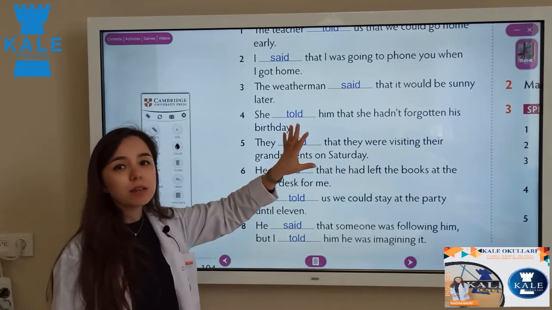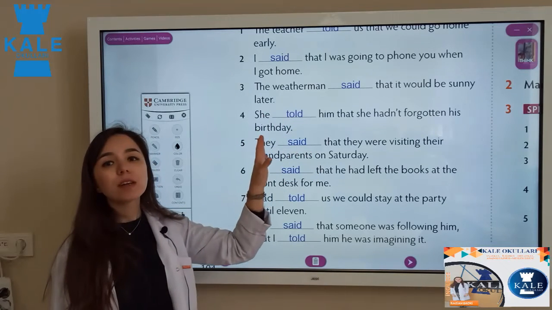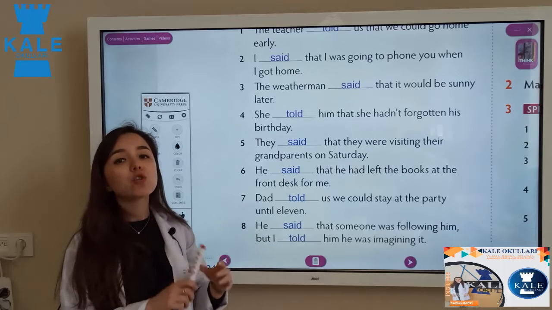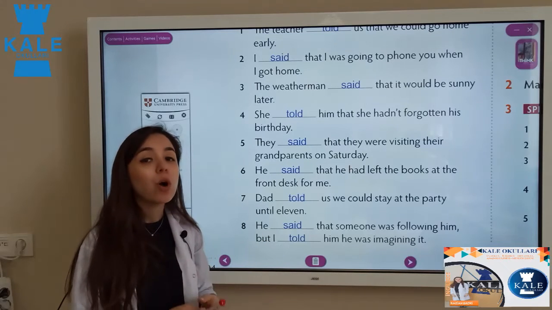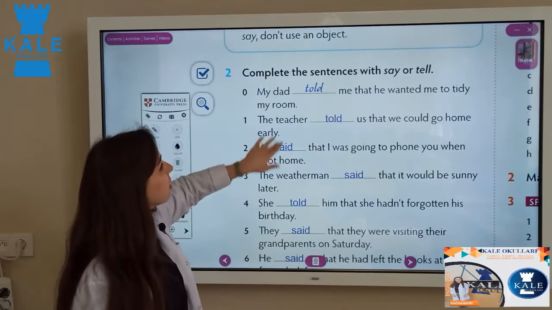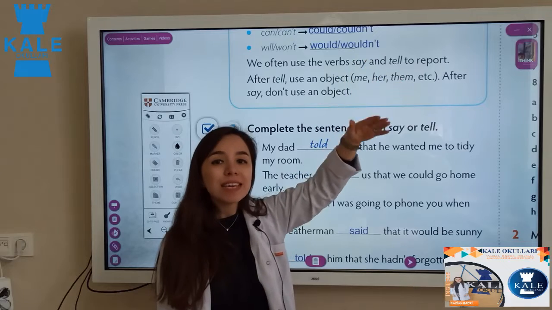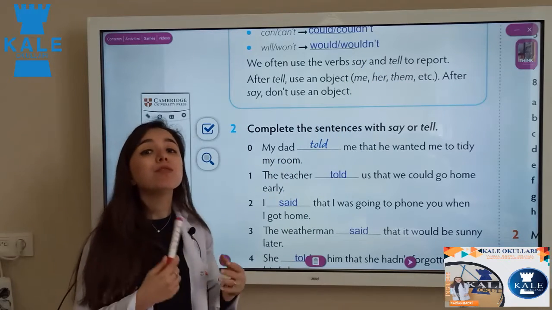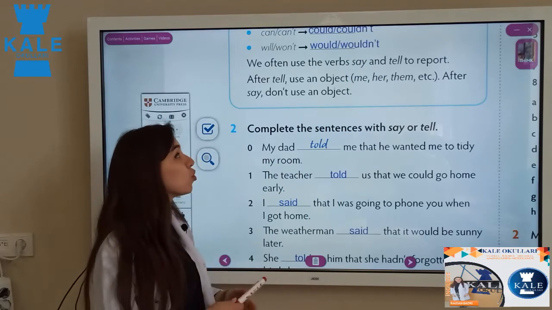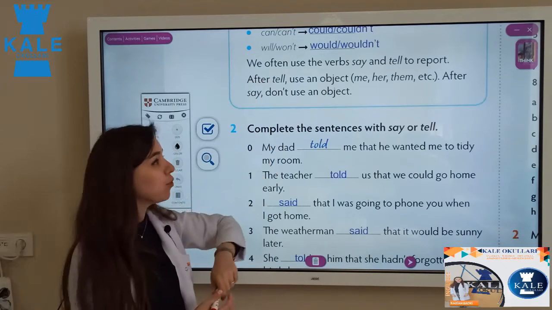I think that this part is clear for you, yes, everybody understands, because we just talked about say or tell. So once again I'm telling you, after say we don't need any object. What is an object? Look here. Objects are these: me, her, them, us, him, all of them are objects. But if you have an object in the sentence, then certainly you need to write tell before it.